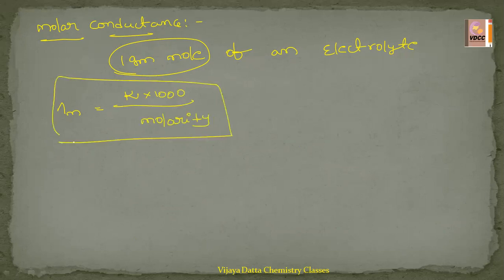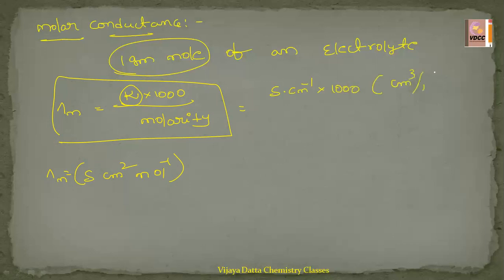Okay. And also, I will write the units for this molar conductance clearly. Molar conductance units are Siemens centimeter square mole inverse. How did we get this? I'll show you. See here, kappa units are Siemens centimeter inverse into 1000, this liter means centimeter cube per liter, divided by molarity.